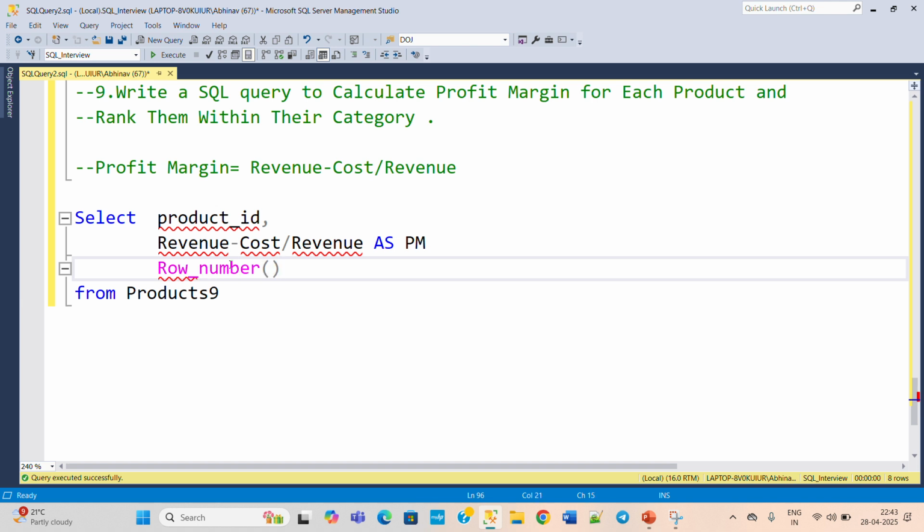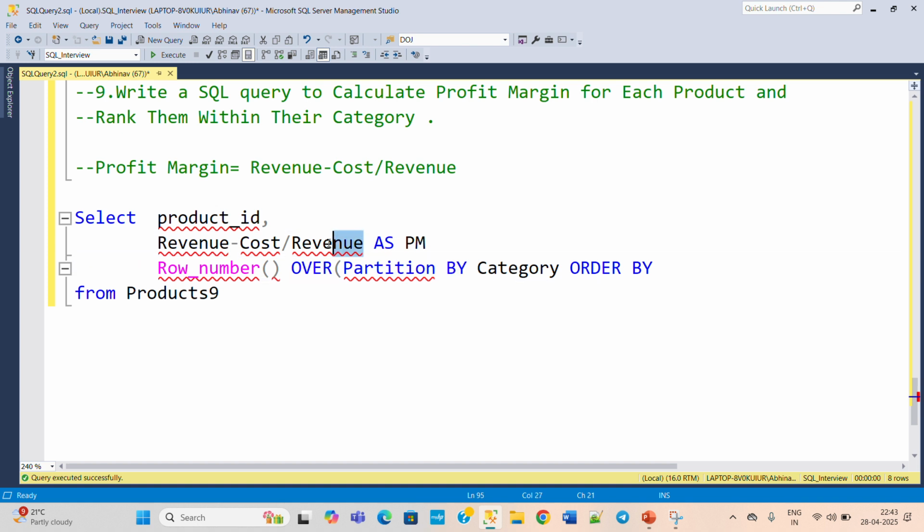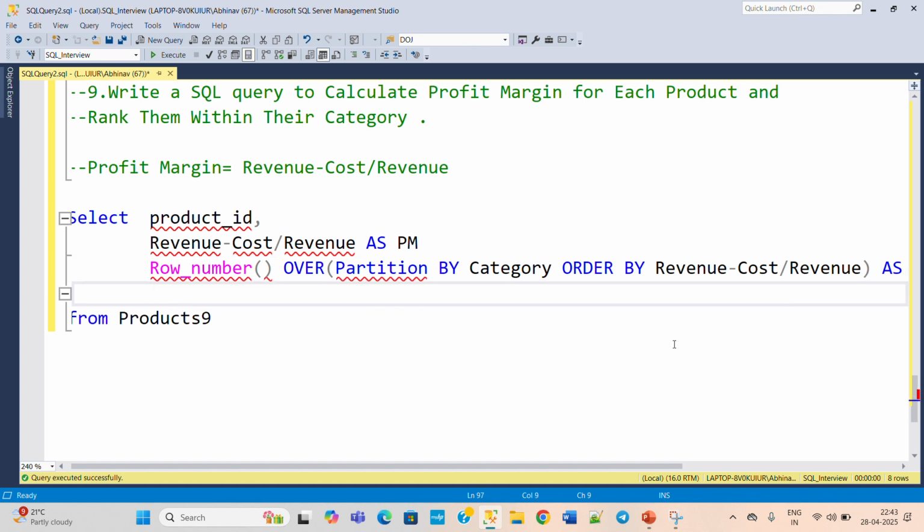Row number, and then over, and then here the partition will be partition by category, and then we need to order by this profit margin. Order by profit margin is our final query as rank, RNK.